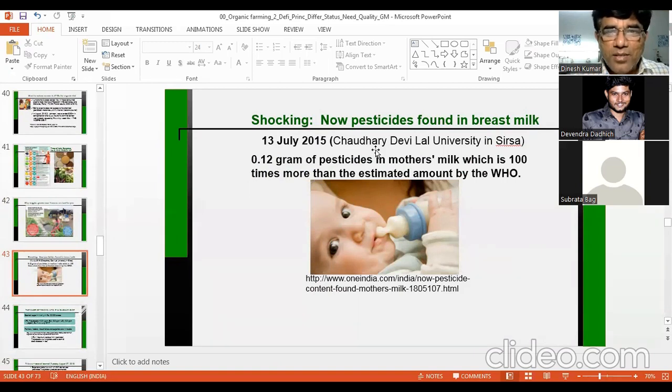One study from Devi Lal University, Sirsa, found 0.12 gram of pesticide in mother's milk, which is 100 times more than the amount estimated by the WHO. A 100 times higher level of pesticide in mother's milk. That means a child who is born is sucking milk from the mother which is already full of pesticide. So what will happen to the newly born child? He has used the blood of his mother, and definitely his mother's blood also had a lot of pesticides. So this newly born child is full of pesticide, you can say.